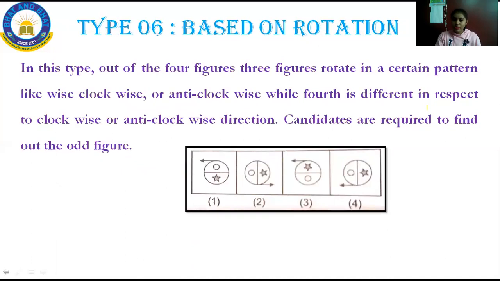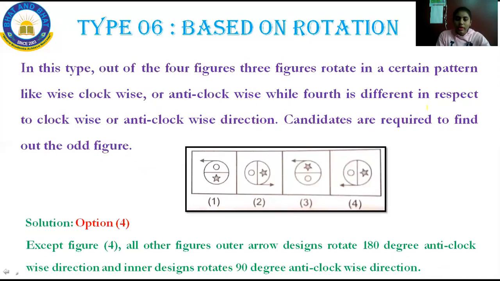See, look at your options. Okay, go with option 1. It is moving clockwise. This is clockwise. Option 1 is moving in the clockwise direction. And come to option 2, it is also moving in the clockwise direction. Look at the arrow, where the arrow ends and starts. Can you see here?